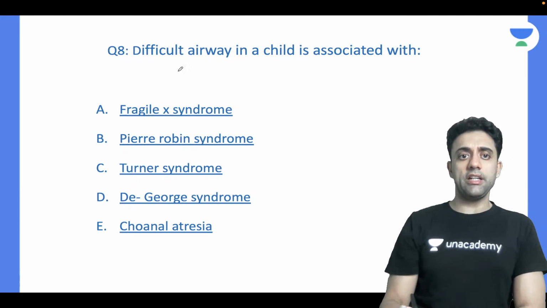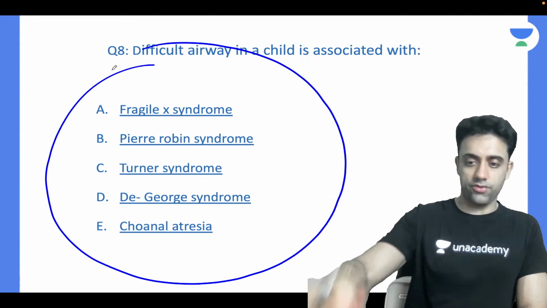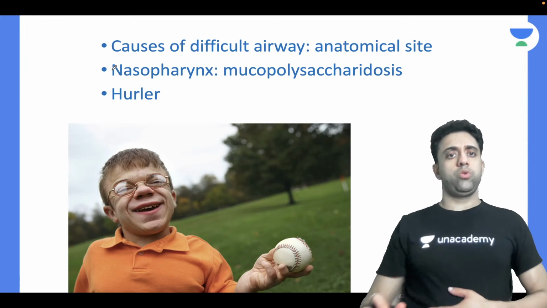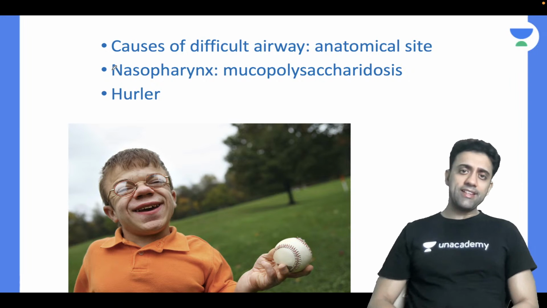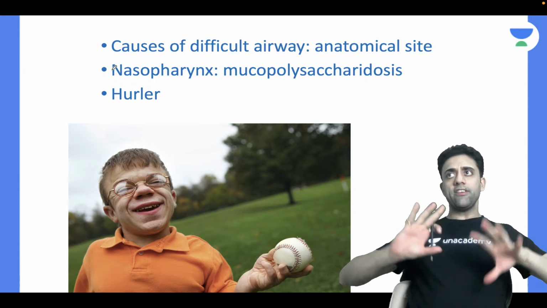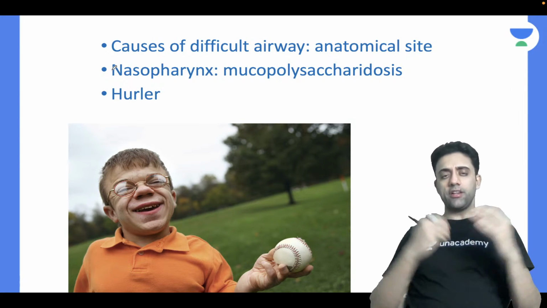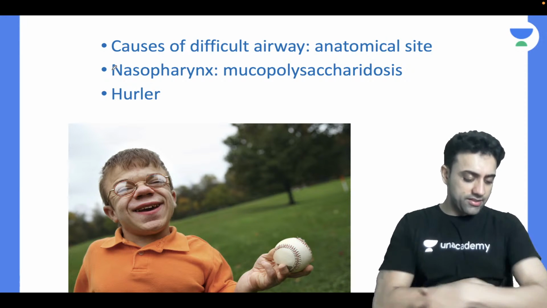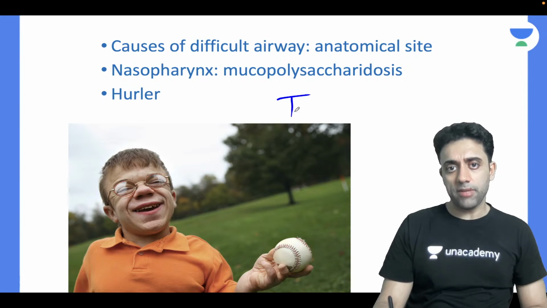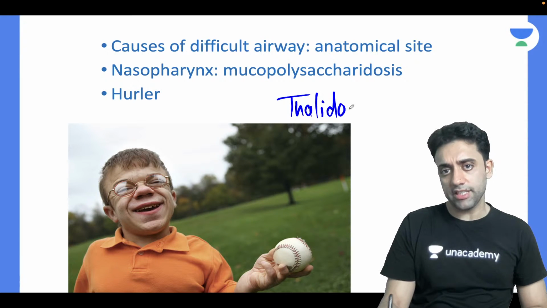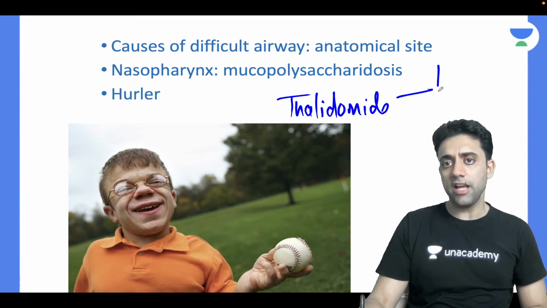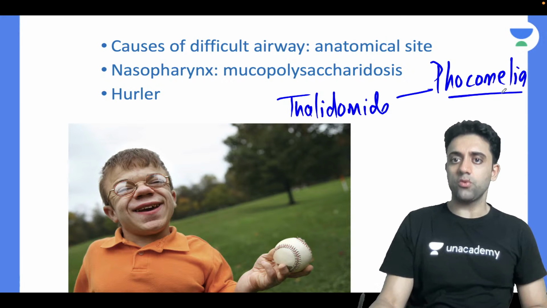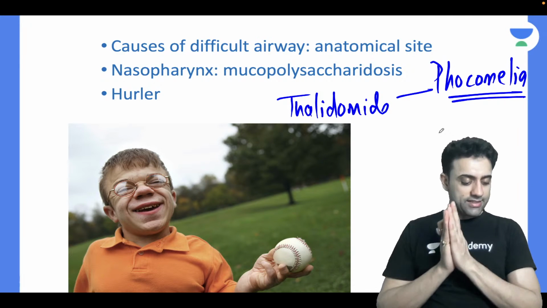So that's what, difficult airway is seen in all the syndromes. Next question. What happens in Hurler? Can we revise some mucopolysaccharidosis? Can anyone tell me any rough idea of Hurler and Hunter? Thalidomide, no dear. If the mother has taken thalidomide during pregnancy, the baby will have phocomelia. Phocomelia is limb defects.